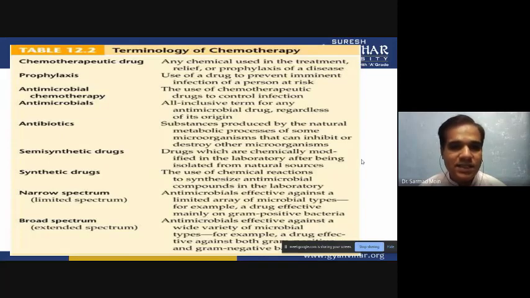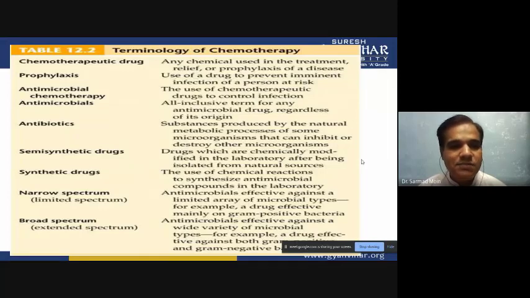Then antibiotic is there. Antibiotics are naturally produced metabolites. The difference between antimicrobials and antibiotics is that antimicrobials contain both natural and synthetic types of drugs, but antibiotics are natural. These are produced by nature as metabolites, and these metabolites are against bacteria. We give these antibiotics when infection is there, and nowadays, due to overuse of these antibiotics, we are facing multi-drug resistant bacteria.